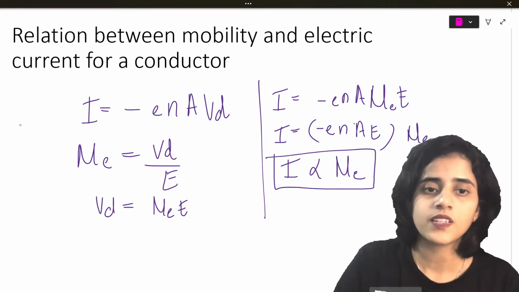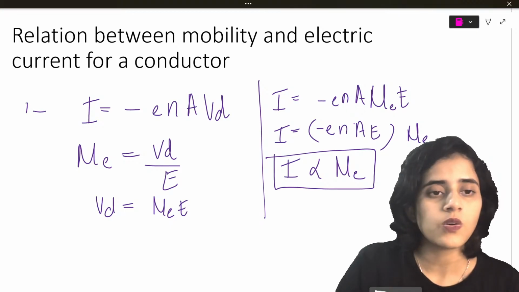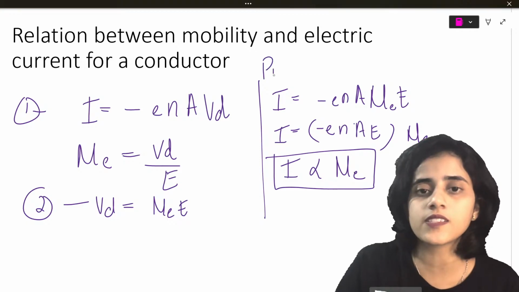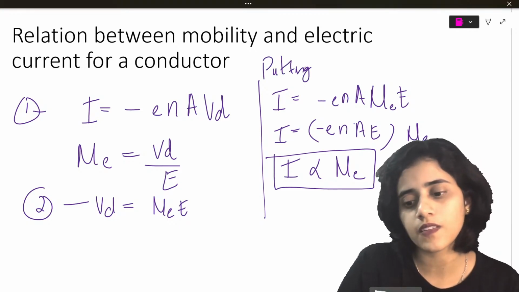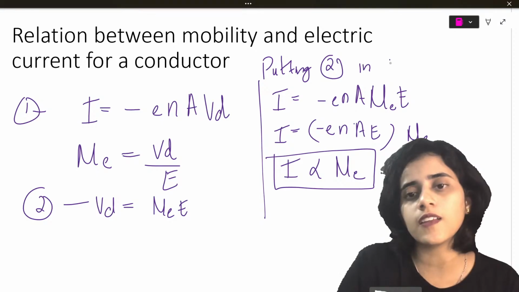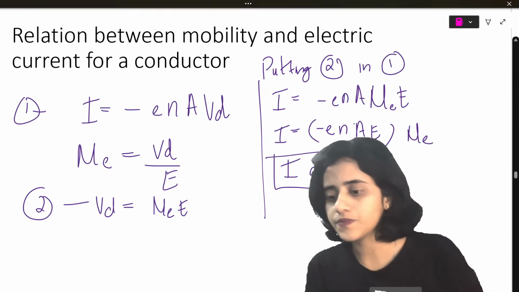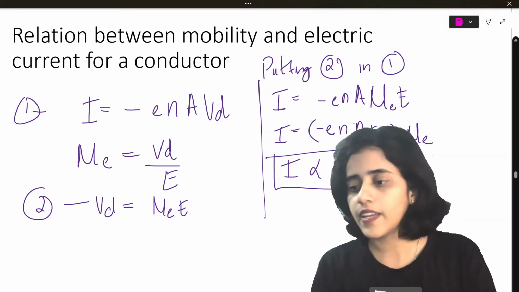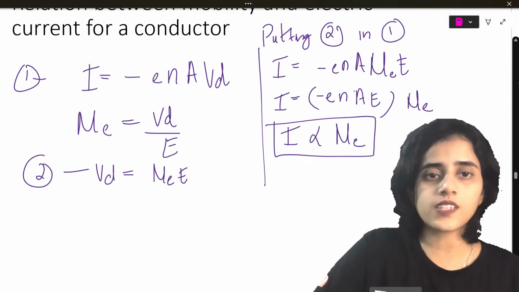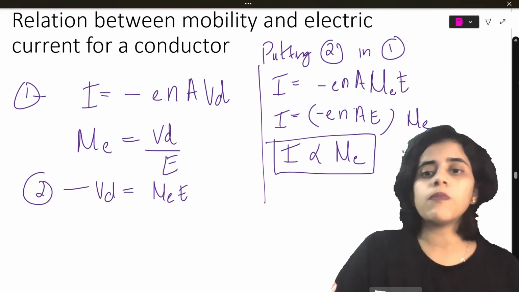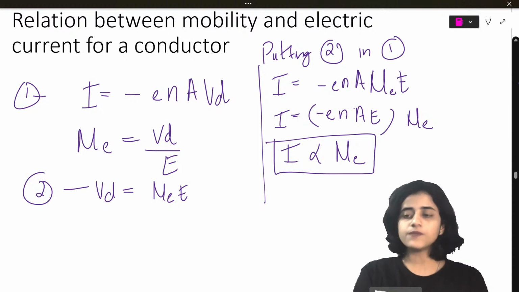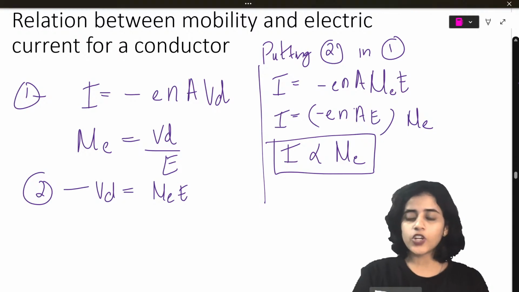If this is equation 1 and this is equation 2, how did I get this? By putting 2 in 1. Is this clear to all of you? So this is the relationship between mobility and electric current of a conductor. Are we good to go?